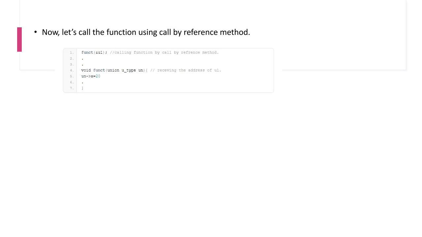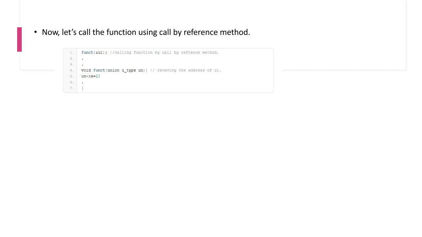Instead of that, funct will have ampersand un, calling function by call by reference. Here funct will be receiving the address of un. So here you can modify un arrow x equal to 20. Now I change the value. Right, this is possible.